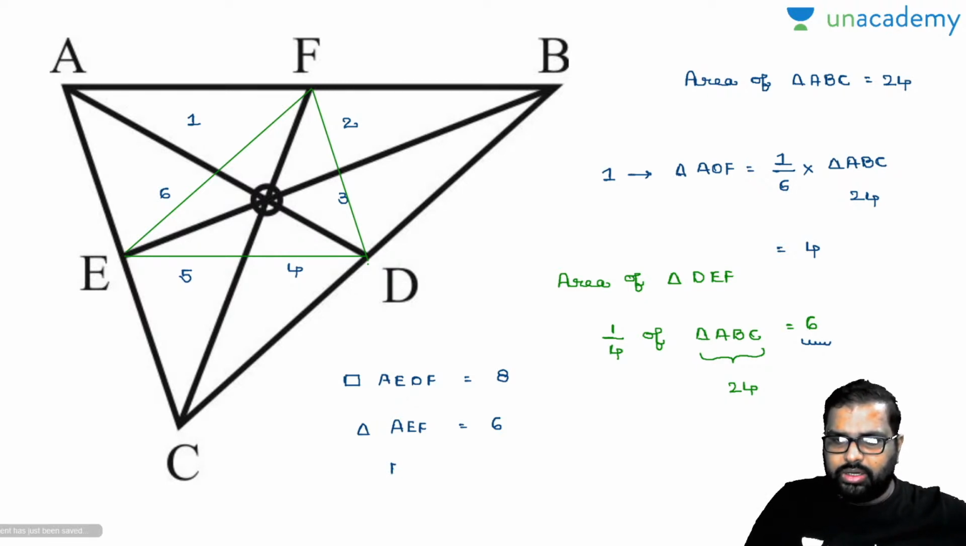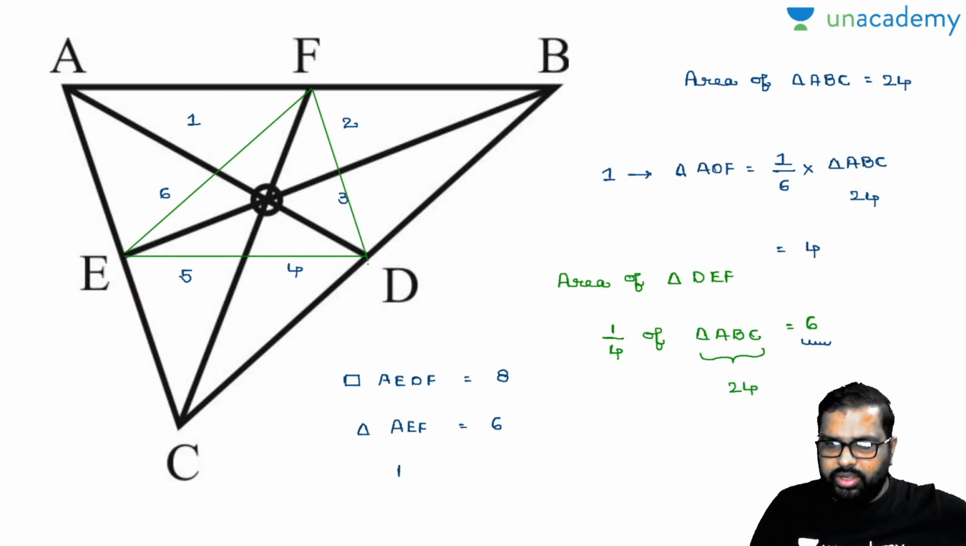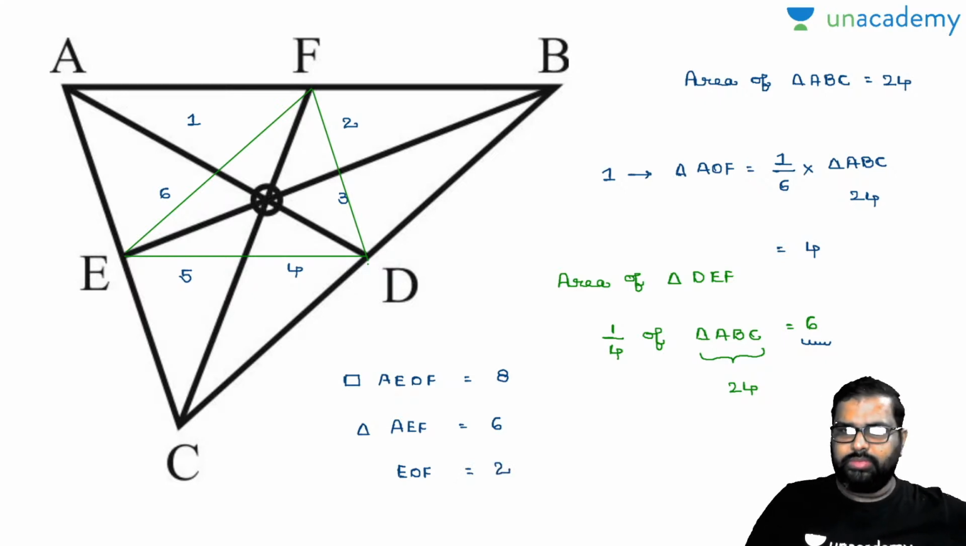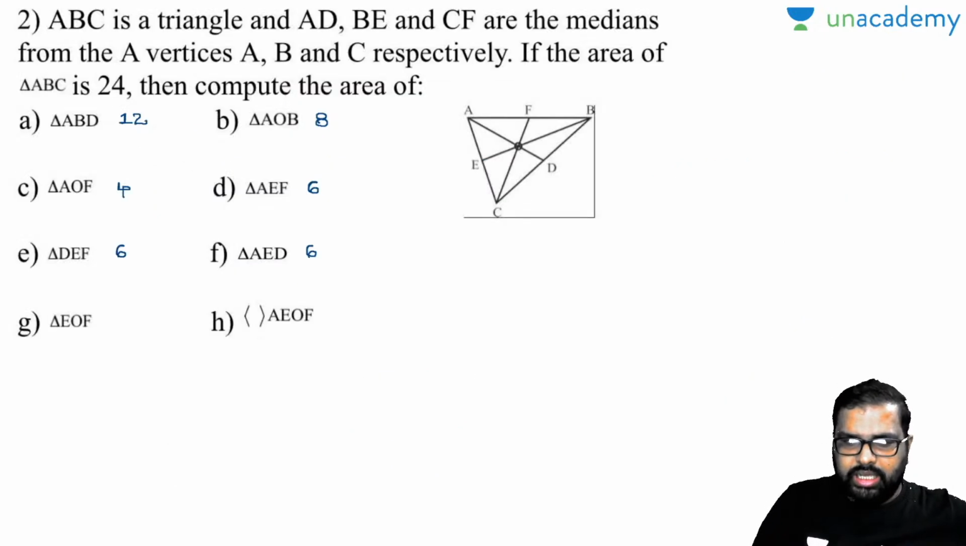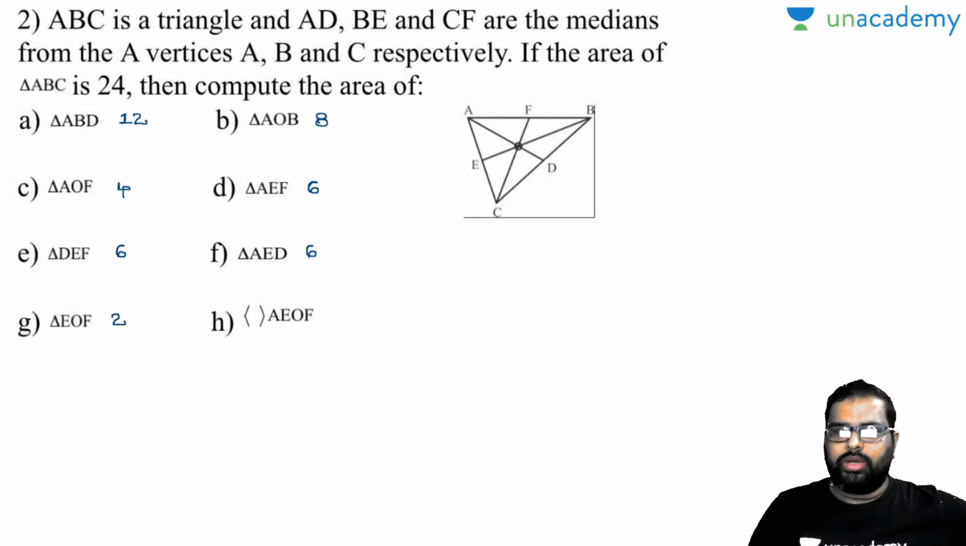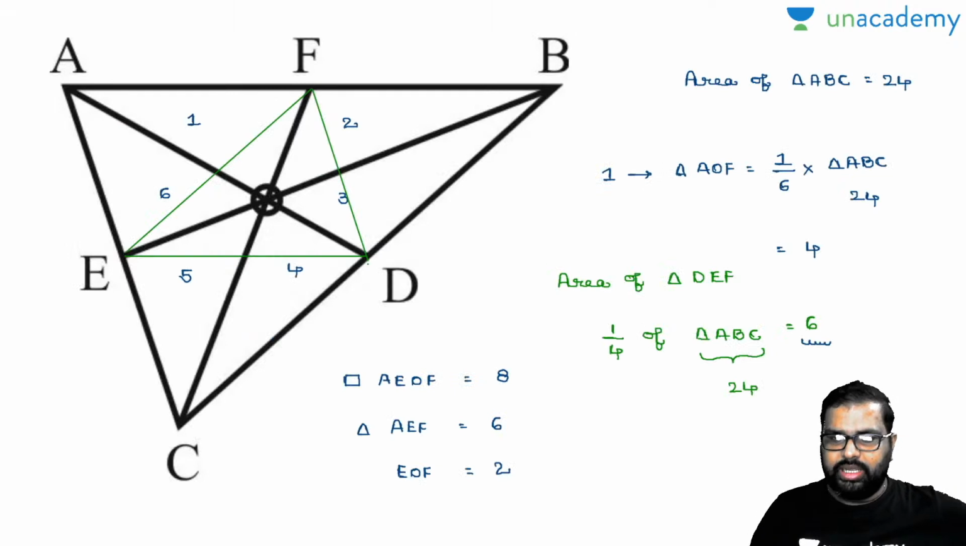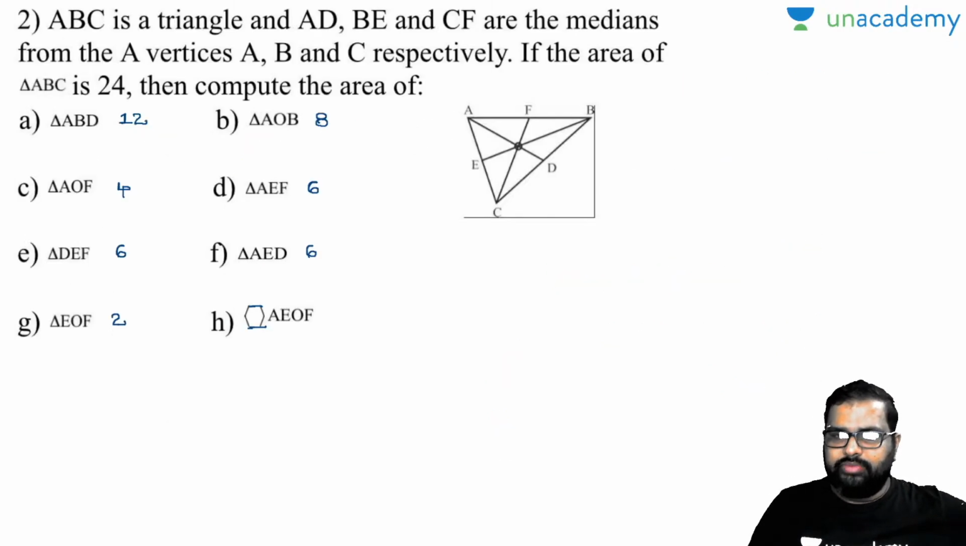Now how much will EOF be? Can anybody say in the comment section box? EOF value will be equal to 2. And you are asked to find the area of the quadrilateral AEOF. Just now we have discussed, AEOF is how much? 8. And your answer will be equal to 8.